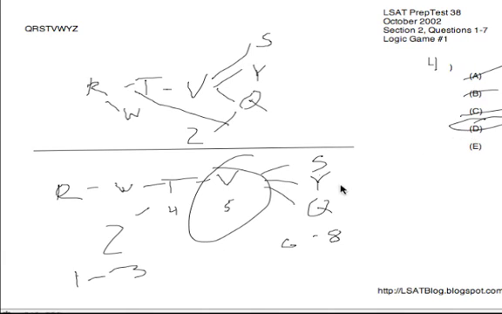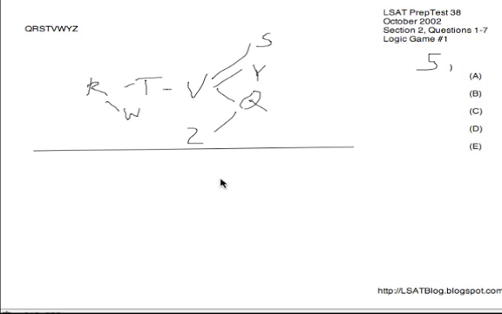And then E, Y on 7. Y could be anywhere 6 to 8, so that's gone. So, of course, if your diagram told you only one other variable besides T was specified to a particular slot, you could have just looked for that variable mentioned as we see V and move on. I just wanted to be complete and show you all the choices.